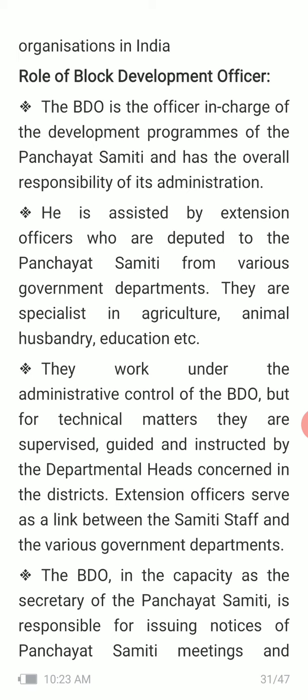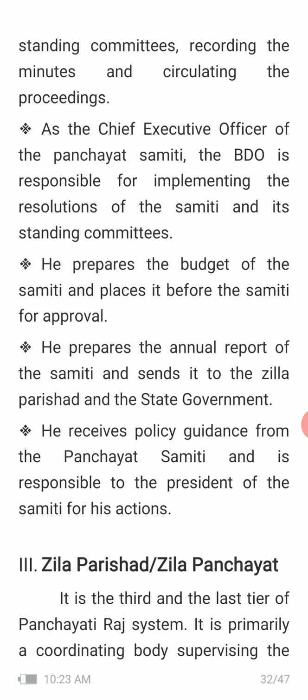Next role is the BDO in the capacity as the secretary of the Panchayat Samiti, responsible for issuing notices of Panchayat Samiti meetings and standing committees, recording the meetings and circulating the proceedings. So he is responsible to conduct the meeting and send notification that on this date the meeting will be held. He has to provide that information and he is responsible for that.